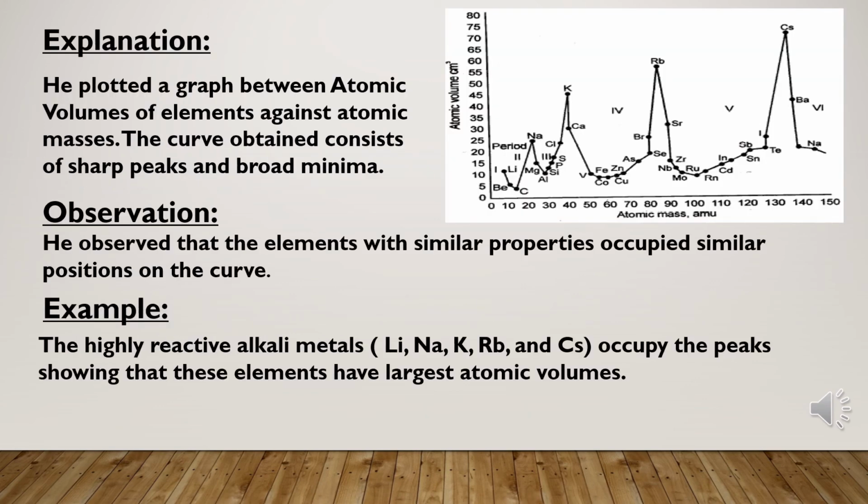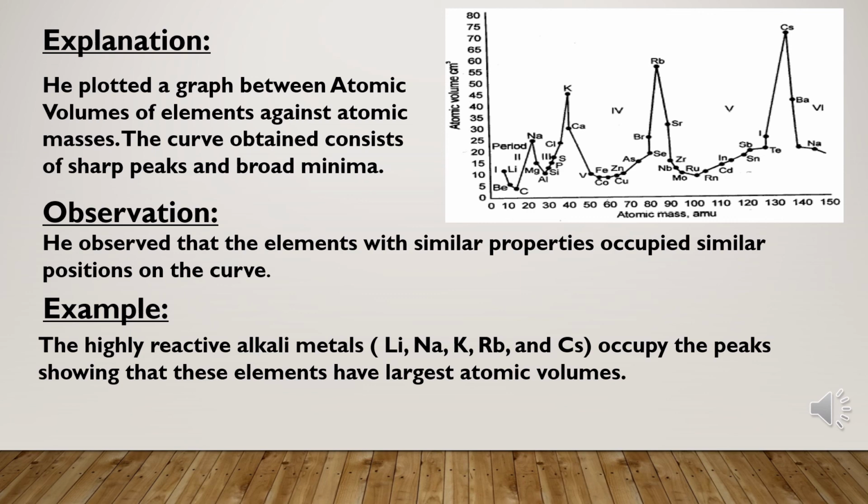So here is a graphical representation of Meyer's law, in which the curve obtained consists of sharp peaks and broad minima. He observed that the elements with similar properties occupied similar positions on the curve, and the regular spacing of the highest points confirms the idea of periodicity that was suggested by Newlands. For example, the highly reactive alkali metals lithium, sodium, potassium, rubidium and cesium occupy the peaks, showing that these elements have the largest atomic volumes.